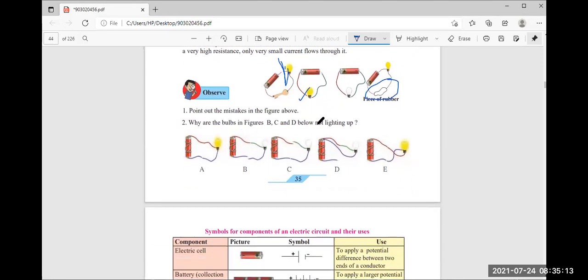Now, why are the bulbs in figures B, C, D below not lighting up? What is the reason behind it? Now you have to observe B, C, D. Here is the same reason, not connected properly. Here also not connected properly. Here it's connected from one end only. The other end is free. Due to that reason, the bulb is not lighting up.